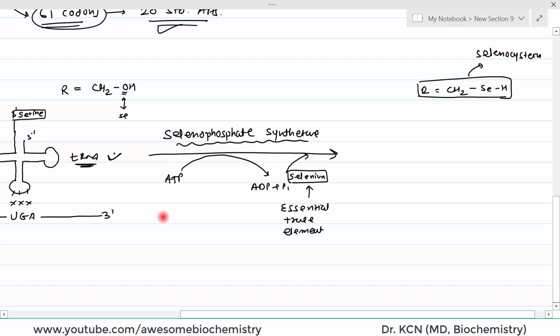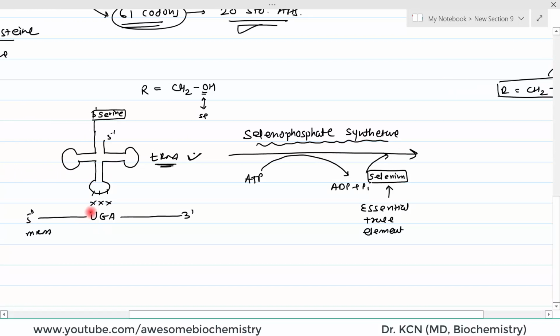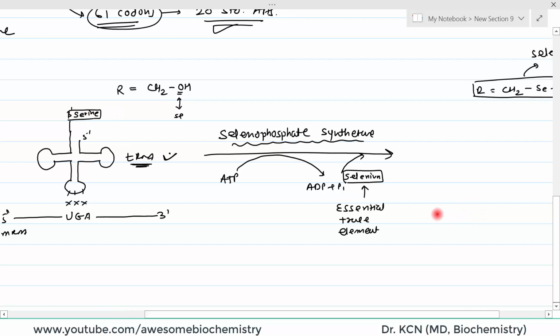So, now let us see what the picture will be. I will draw this mRNA plus tRNA, but now by the action of this enzyme, instead of serine, I will write selenocysteine. So, we have this mRNA, here we have the UGA codon, this is 5 prime, this is 3 prime, and this is the tRNA.